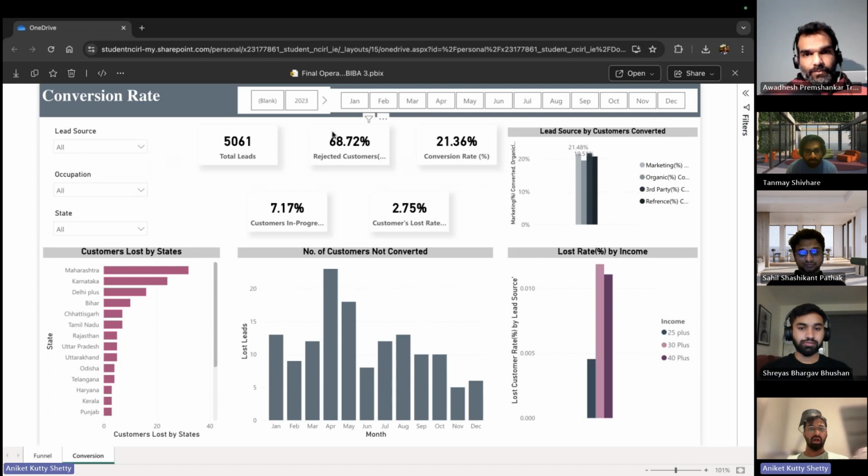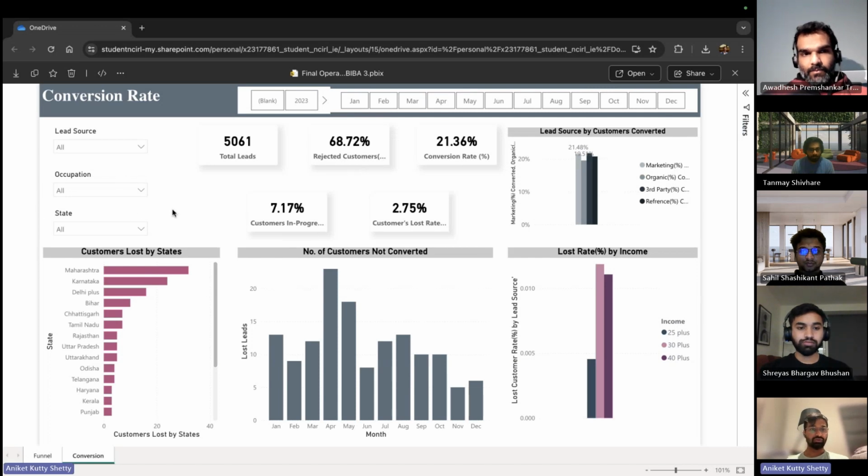All right. So out of the total leads, 2% were the customers who did not take the deal. 7% were the customers who are still in progress, who are still deciding, or where the negotiation is still going on. And in total, 68% were rejected because of reasons like health issues, being a passive smoker, not fitting into the age criteria, and not meeting the income criteria of the company.